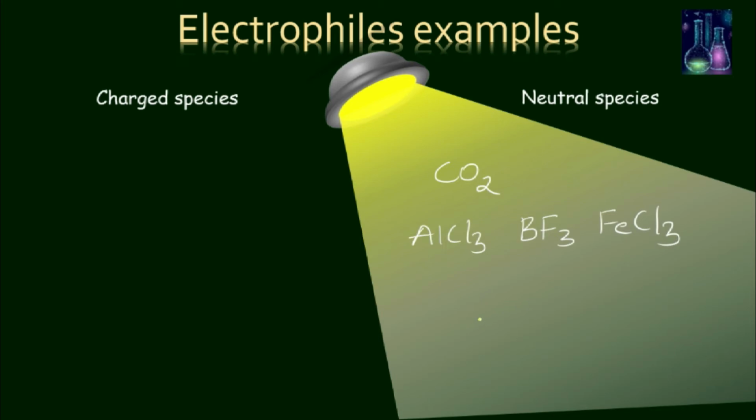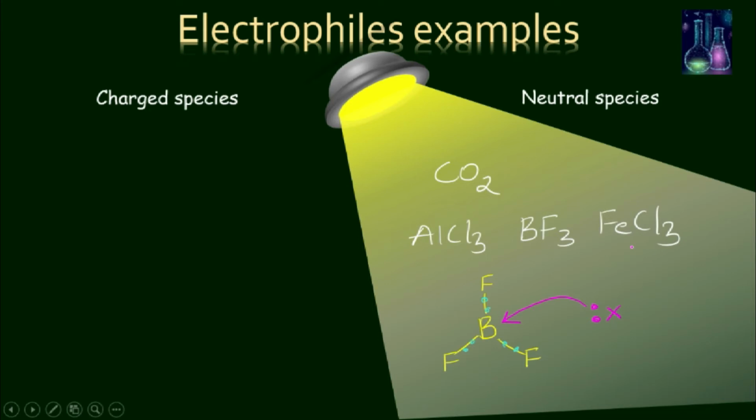If you see BF3, boron has bonded with three fluorine atoms and it has six electrons. So therefore, it can accept an electron pair from a nucleophile and therefore it acts as an electrophile. So BF3, AlCl3, FeCl3 are electron deficient species and they can accept an electron pair.